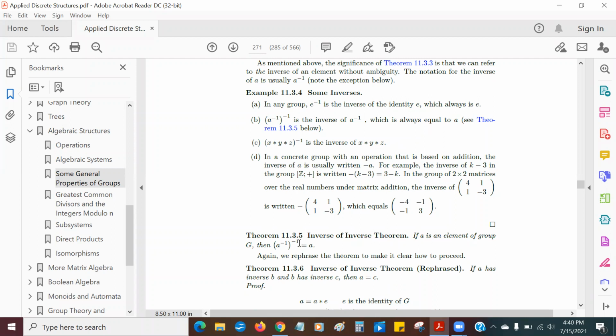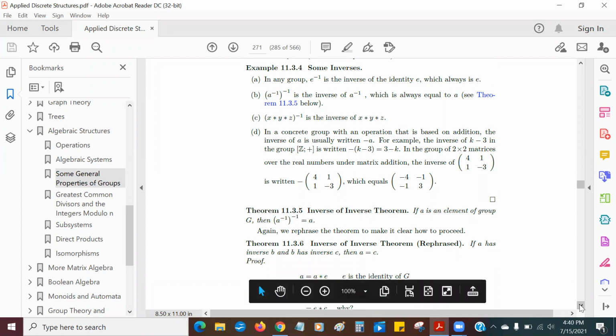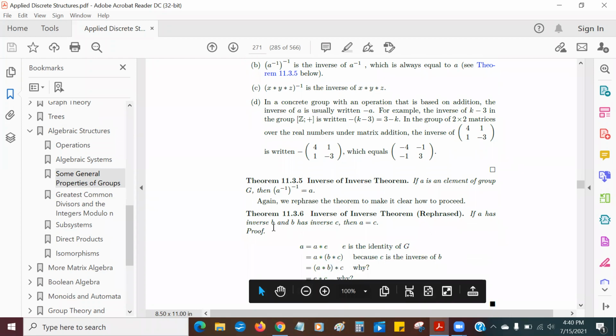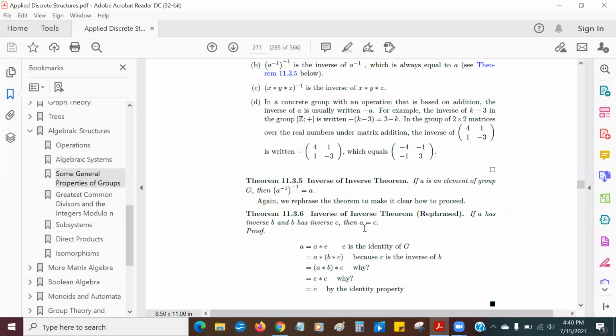Okay, so let's look at 11.3.5. The inverse of an inverse. So we need to, again, rephrase it. If A has an inverse B and B has an inverse C, then A equals C.